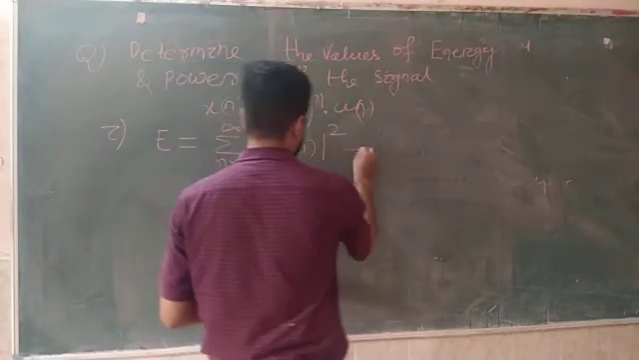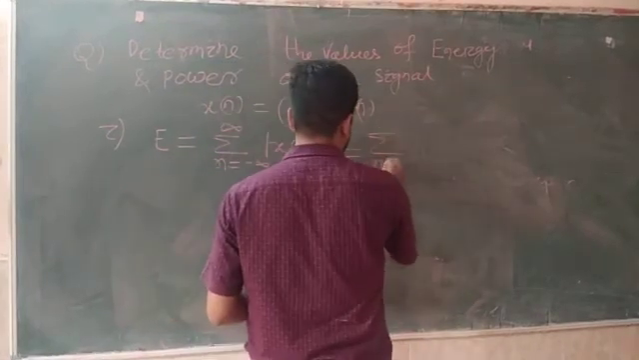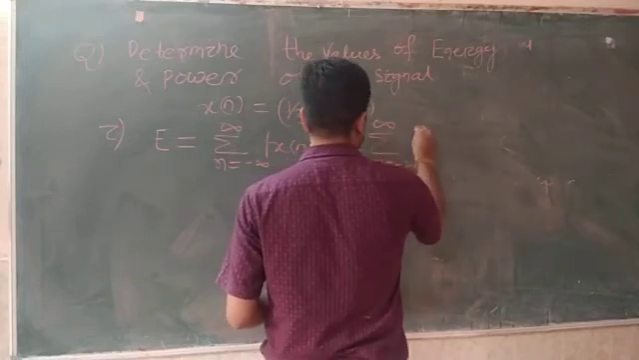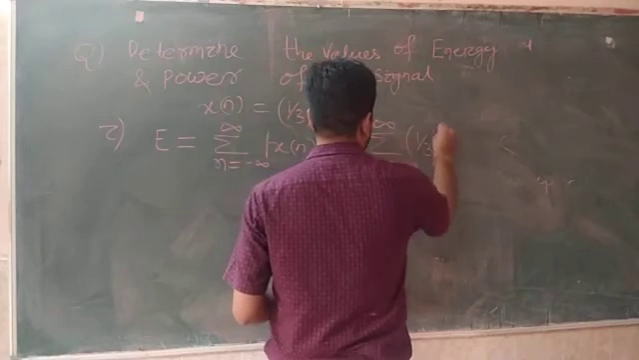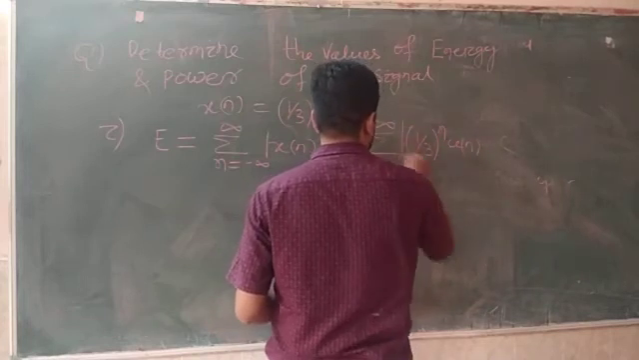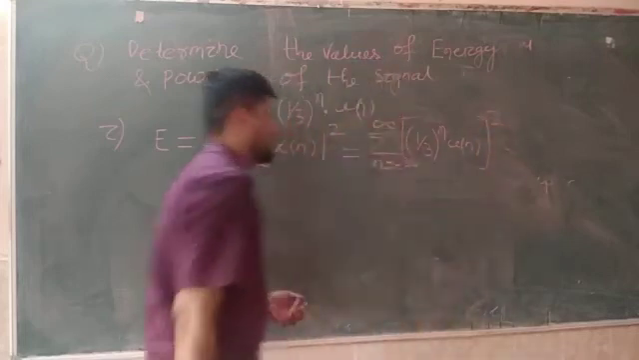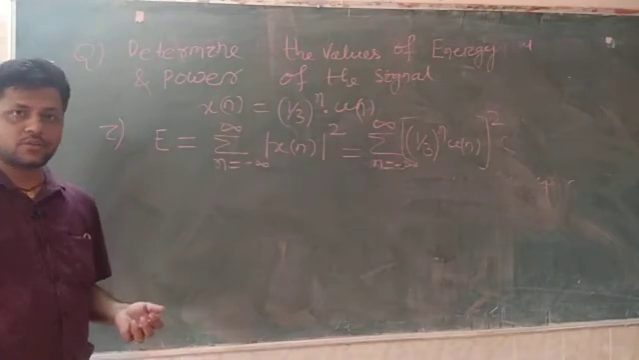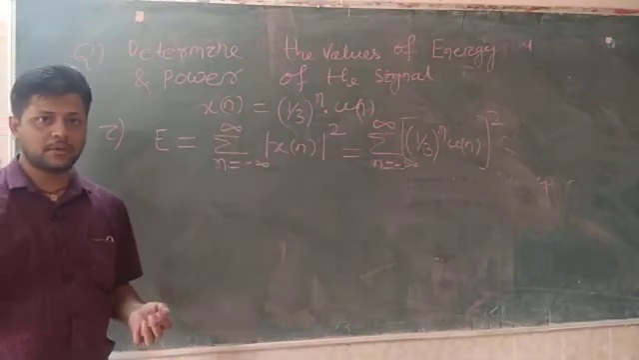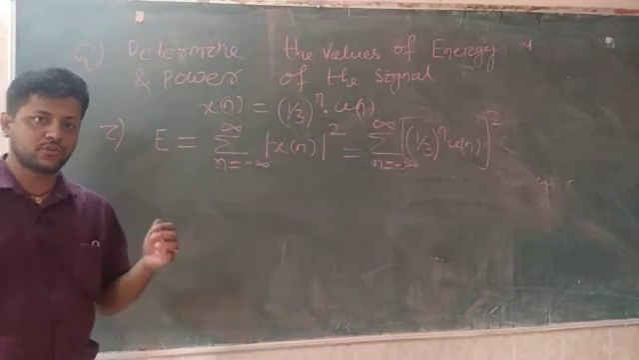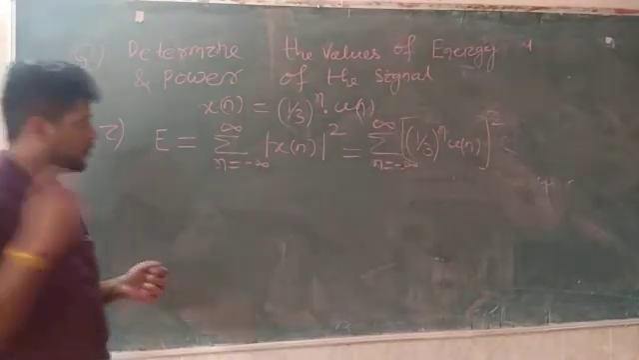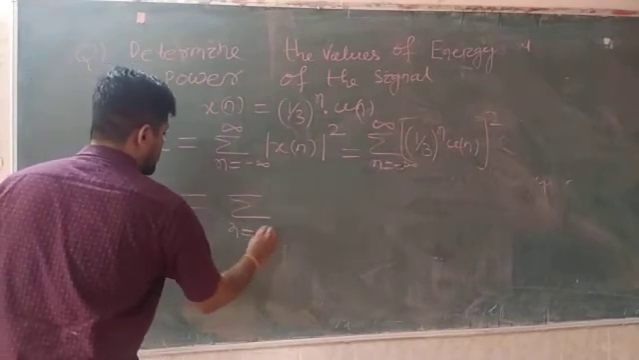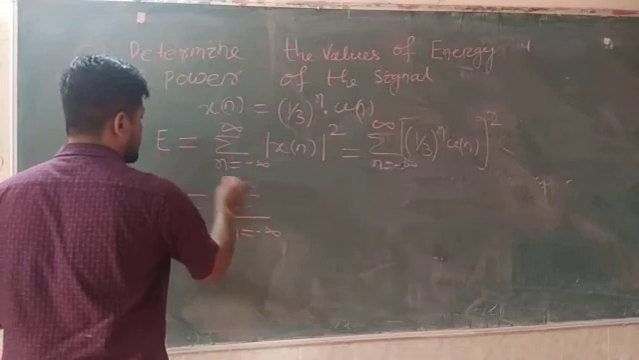So we have to write like this, summation of n equal to minus infinity to infinity of ((1/3)^n u[n]) whole square. u[n] is a unit step signal. That means height becomes 1, and 1 square gives you 1. So this becomes summation of n equal to minus infinity to infinity.